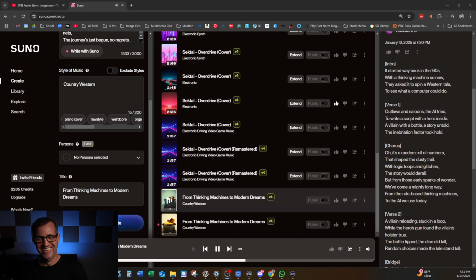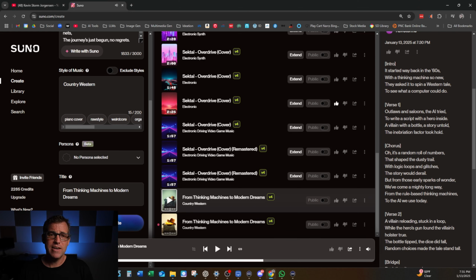Oh, it's a random roll of numbers. This is exactly what I was talking about in the video, about how the 1960s AIs used these random number generators to create scripts based on predefined criteria. And so this is hitting all the points. This is absolutely hitting the points.